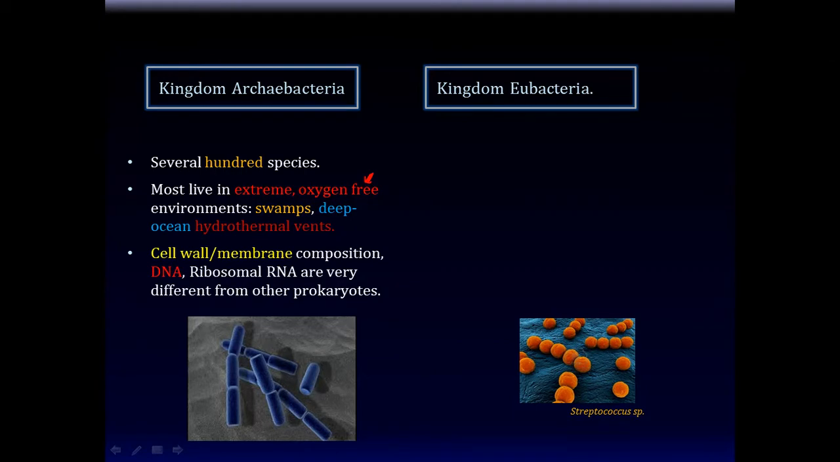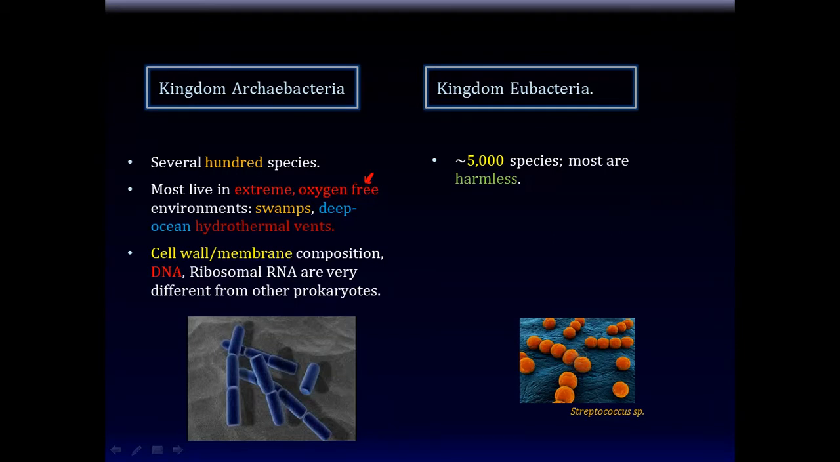Their cell wall and cell membrane composition is very different from the new kids on the block, the Eubacteria. Their cell wall, membrane composition, and DNA, ribosome, and RNA are very different from other prokaryotes. So they have analogous membrane, cell wall, and DNA, but they're very different from the newer bacteria, the Eubacteria. Now, compare several hundred species to some 5,000 species of Eubacteria.